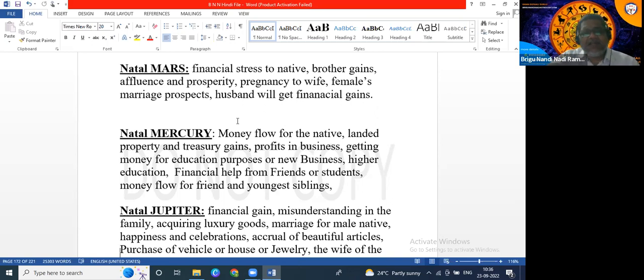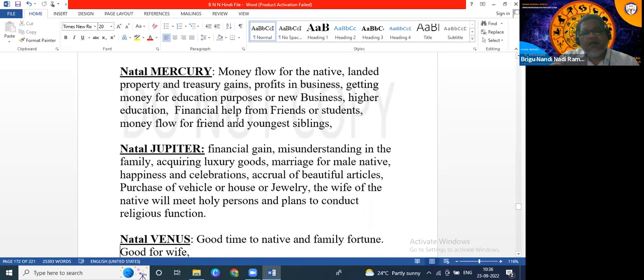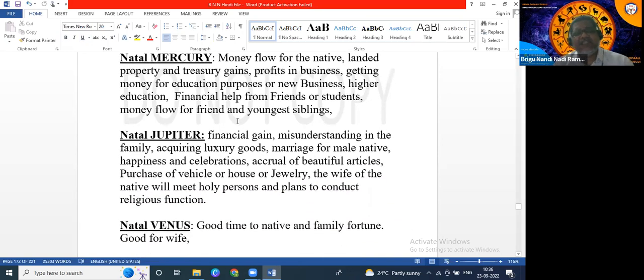In a similar way, whenever transit Venus aspects natal Jupiter, during that month, Jupiter is the guru and Venus is finance, so the native will get financial gains.